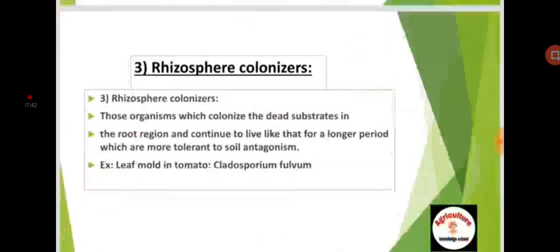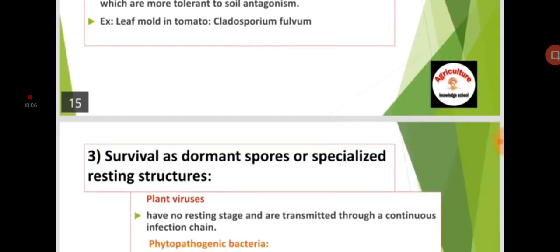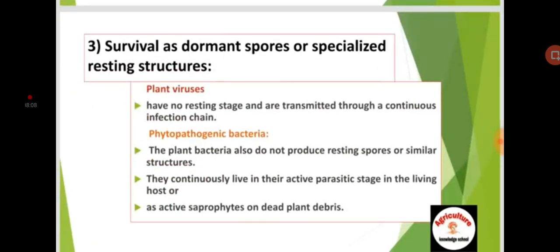Third is rhizosphere colonizers. These are organisms which colonize the dead substrates in the root region and continue to live like that for a longer period, and are more tolerant to soil antagonism. For example, leaf mold of tomato, Cladosporium fulvum. Third is survival as dormant spores or specialized resting structures.